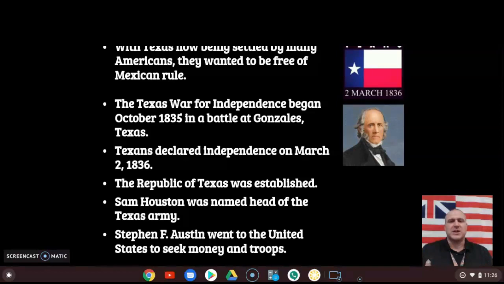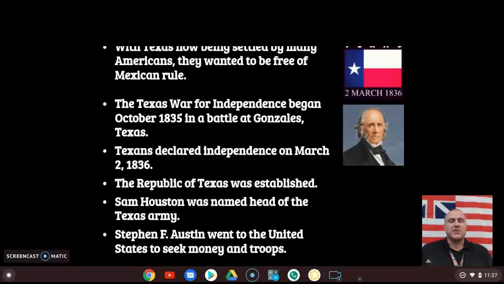It's established. Now we have a Republic of Texas. But just like the American War for Independence, our Revolutionary War, and our Declaration of Independence, did the Declaration of Independence for Texas mean that they were independent? No, they had to finish fighting the Texas War of Revolution, just like the colonies had to fight the Revolutionary War to become independent from Britain.